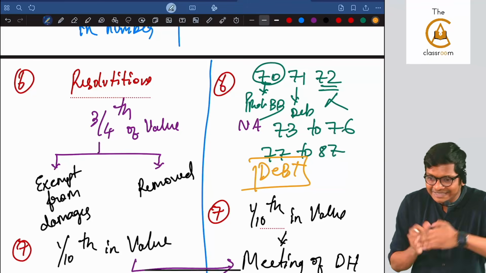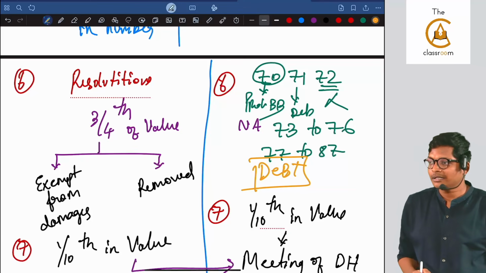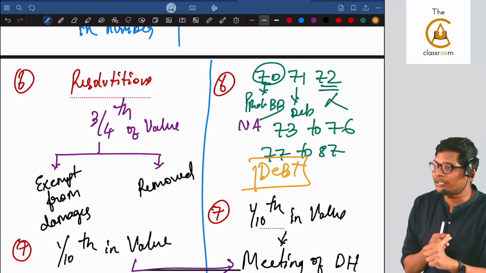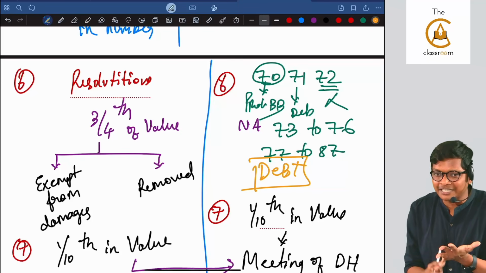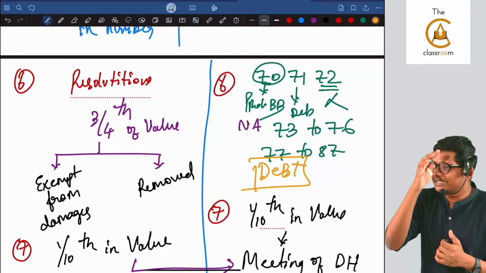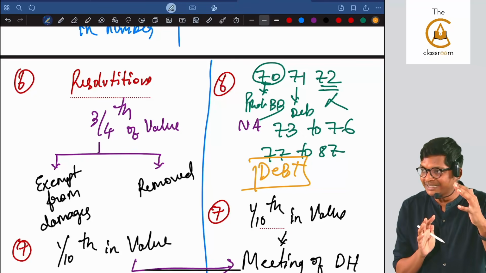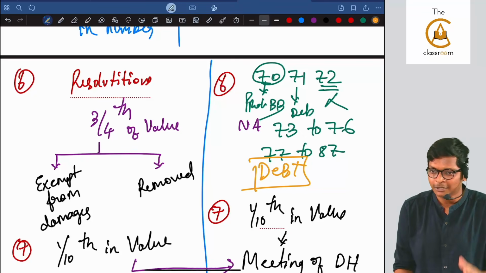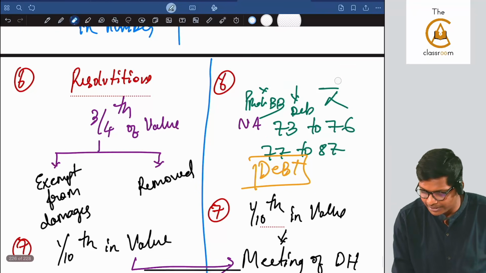So the 70 series is a debt series. The 60 series is an equity series. 61 alteration of capital, 62 rights, 63 bonus, then 65 not there, 66 reduction of share capital, 68 buyback, 60 full equity. Like this, if you remember, you will not forget the section number. 60 is you should not take debentures. So 60s is equity, 70s is debenture and deposit. Now we are doing debenture and deposit, guys.